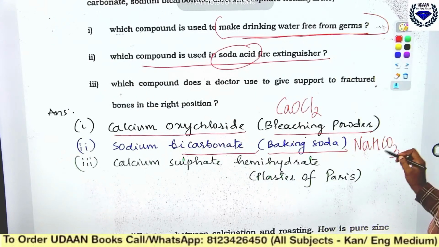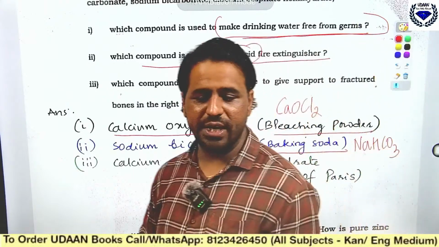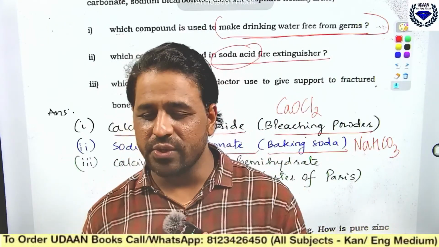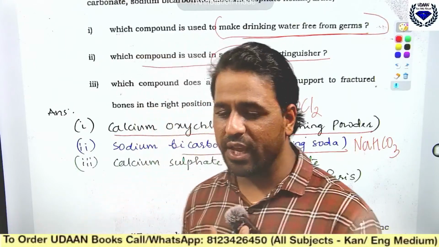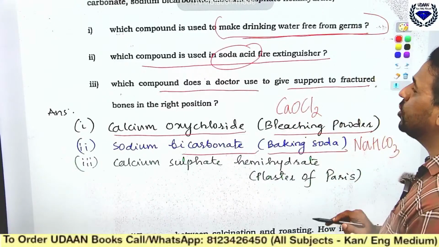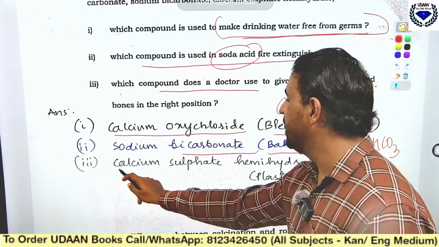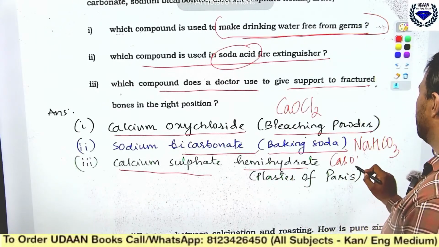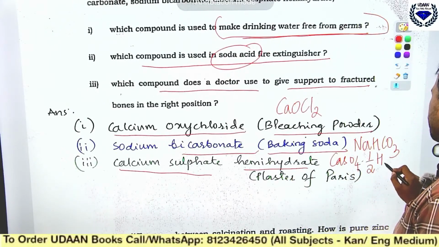Baking soda, we are having what? Sodium bicarbonate. Remember, sodium bicarbonate, NaHCO3. Next is, which compound does a doctor use to give support to fractured bones in the right position? It is calcium sulfate hemihydrate, CaSO4 dot half H2O is the answer.